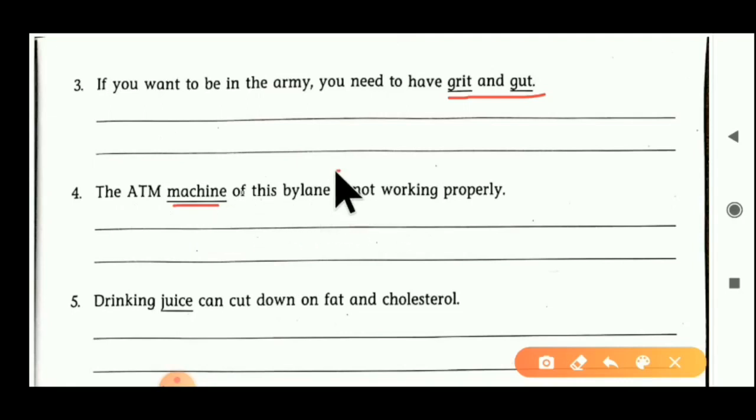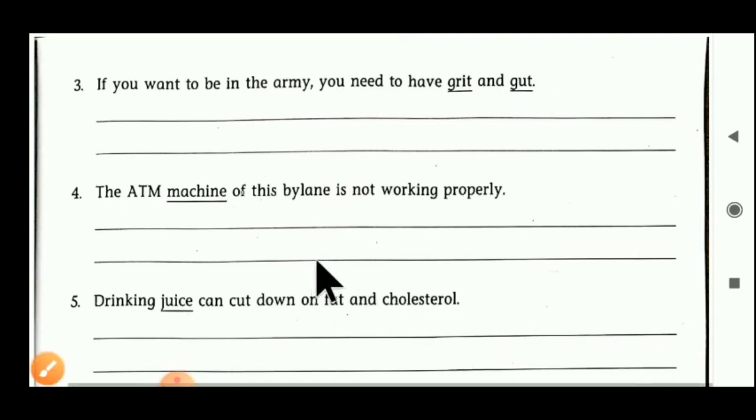Is is used with a singular noun, but we converted machine into plural form, so we have to put a plural helping verb also. Instead of is, we put are. So the finalized sentence becomes: The ATM machines of this bylane are not working properly. Can you understand, students, how it happened?